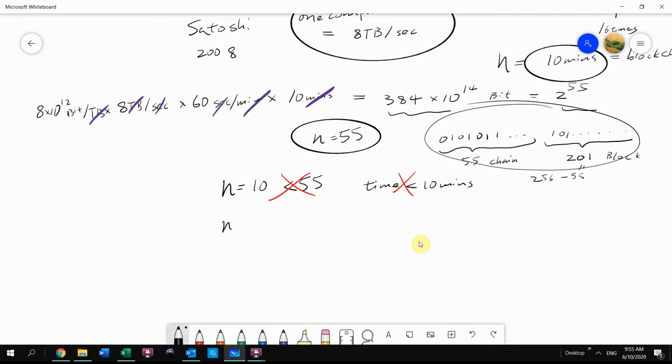And the system cannot set n to be 66, which is greater than 55. Then in that case, Mr. Satoshi's computer would spend more than 10 minutes to solve for the blockchain. So this would not exist either. So the system has to set n equal to 55 in order to keep the Bitcoin mining as planned.